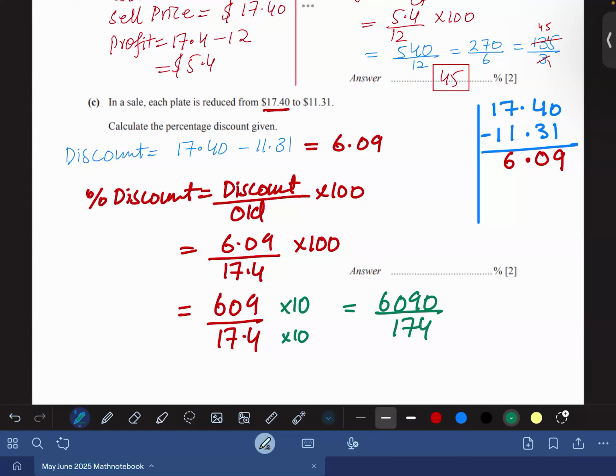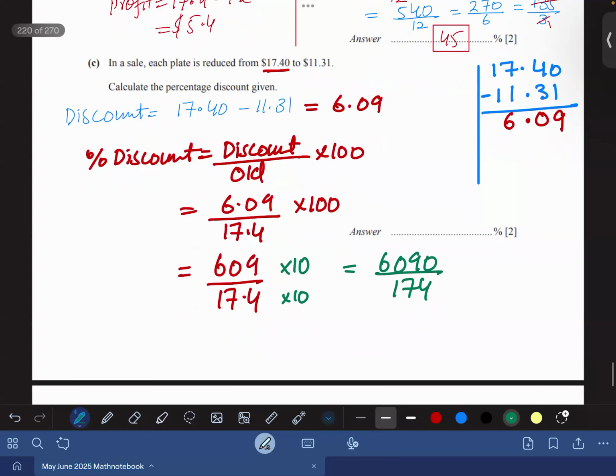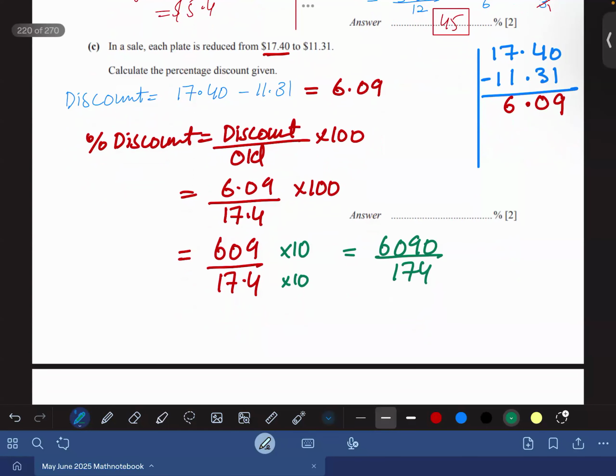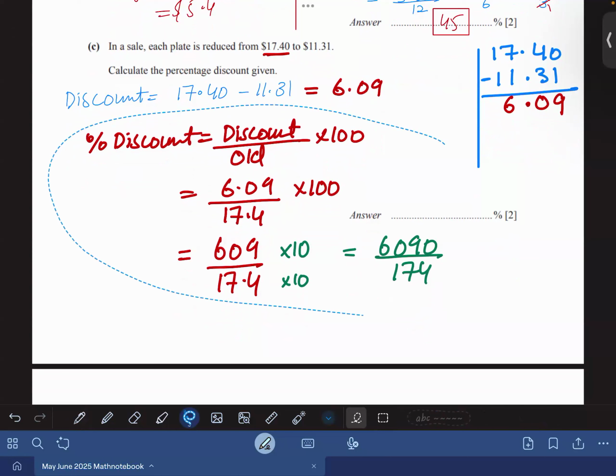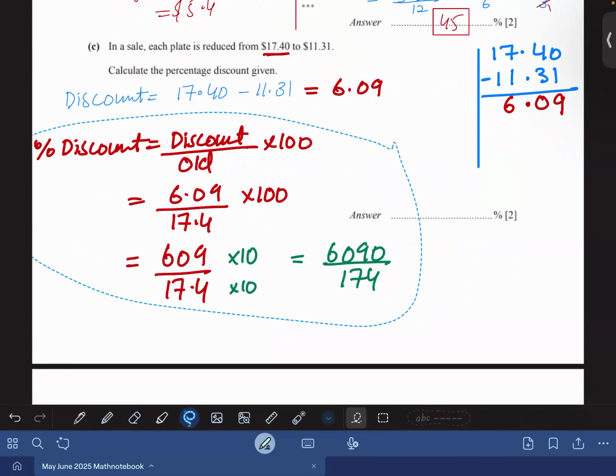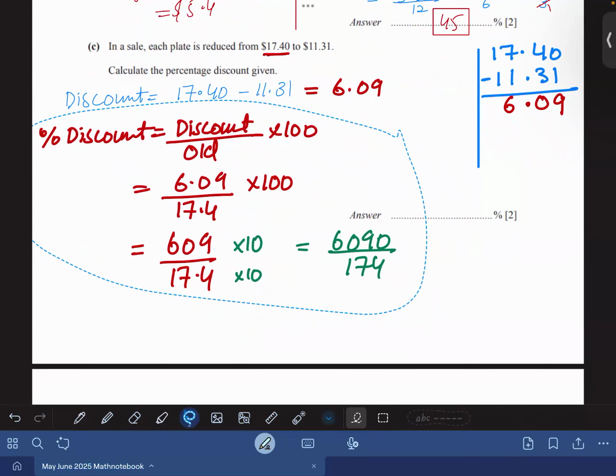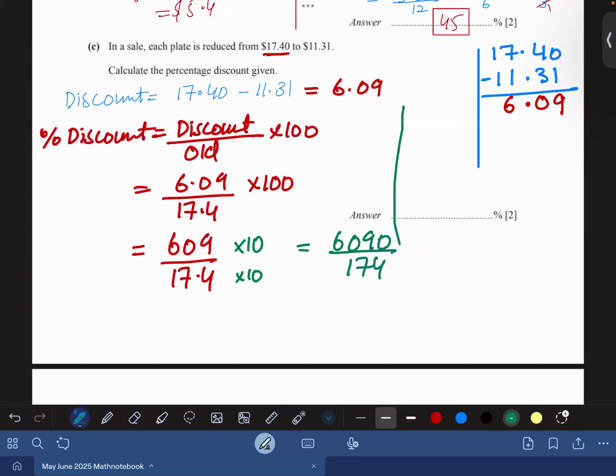Agree or not? Do you agree with this thing or not? Yes, sir. Okay, so now 6090 divided by 174. You can see that this question was technically a difficult question. The reason was that the values you got are bigger compared to the non-calculator paper. So we can easily simplify that.